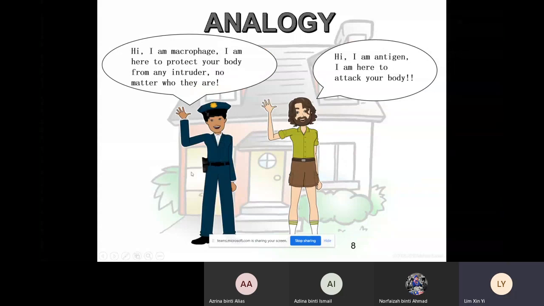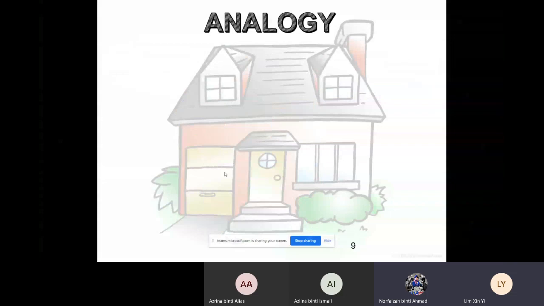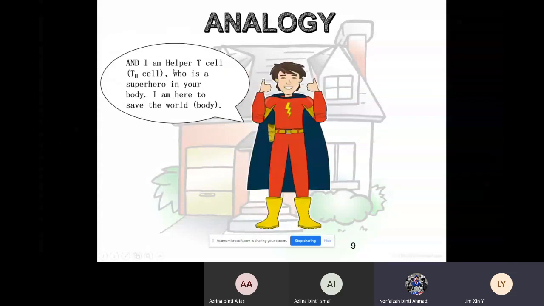So remember just now I've introduced to you, this macrophage is non-specific. They are innate. So macrophages are like the police in your body. This macrophage will engulf or try to phagocytose whatever intruder or antigen is trying to enter your body. And we also have the third character, which is the helper T cell, who is the superhero in your body. I'm here to save the world, or your body. So how do they interact?